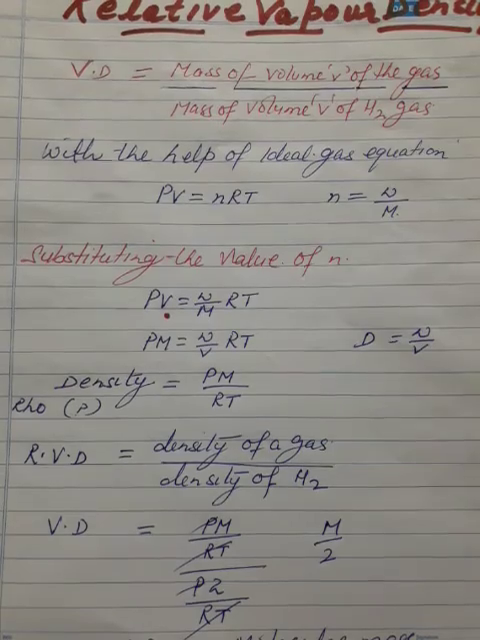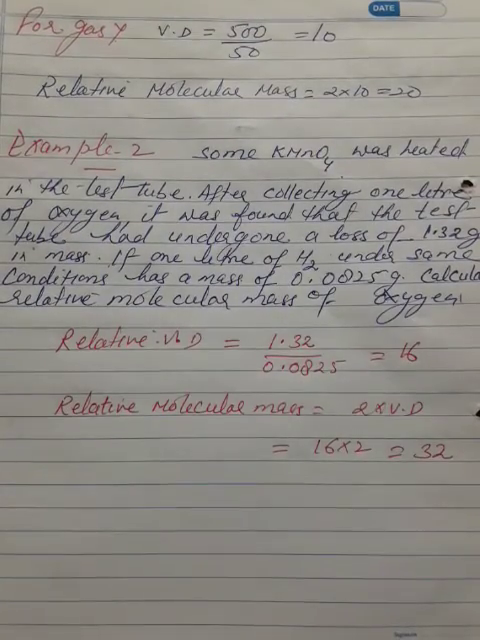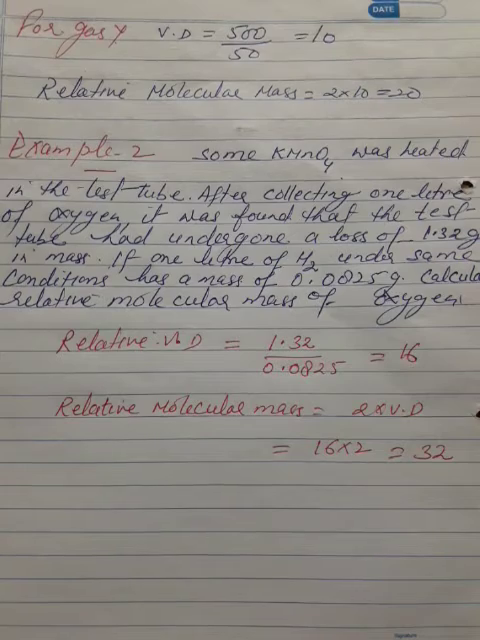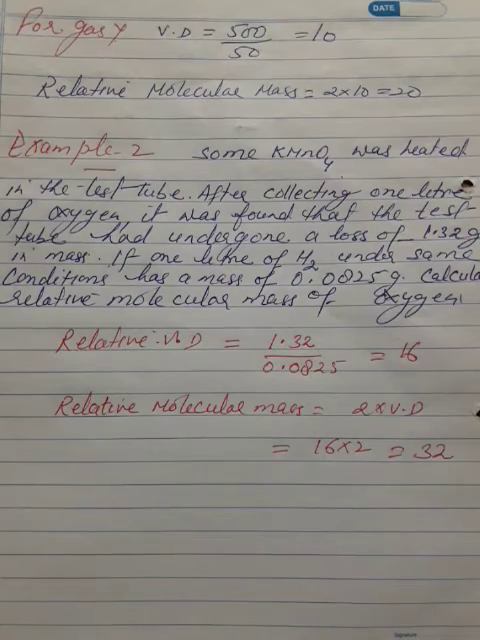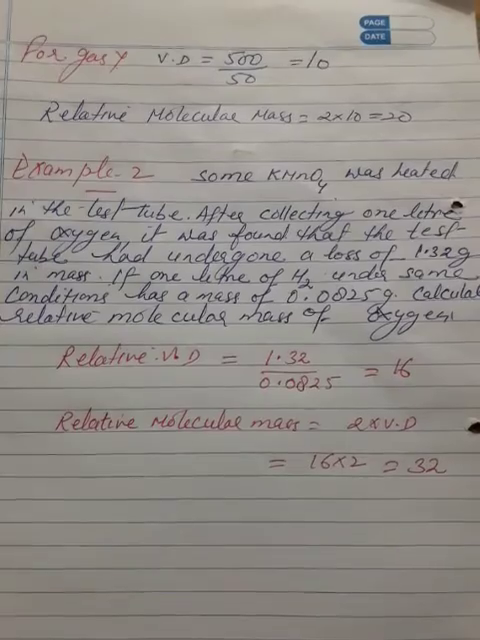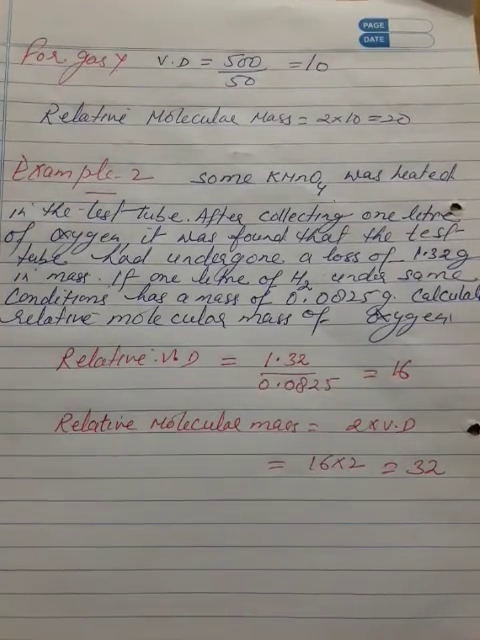For the second part, Y, vapor density of Y is equal to, what mass of Y is given? 500. So 500, and mass of hydrogen, same volume, is 50. 500 divided by 50, we will get 10. Then relative molecular mass is equal to 2 into 10, which is equal to 20. Okay. Now one more example.